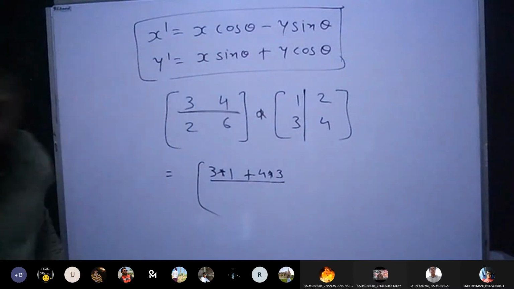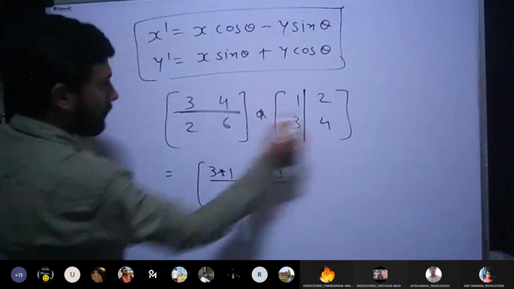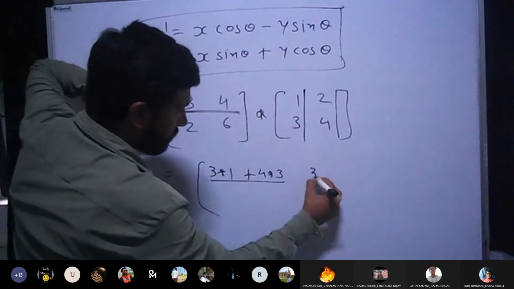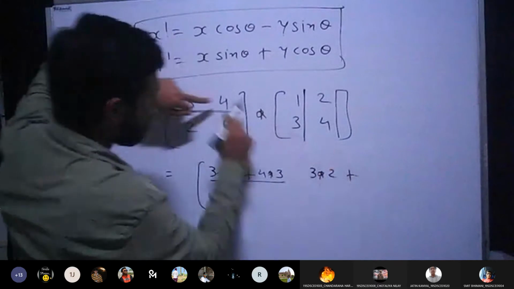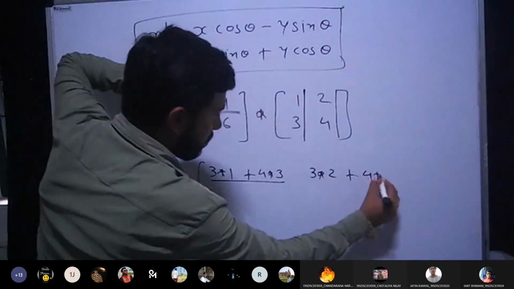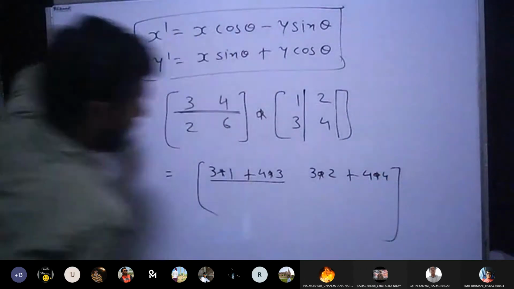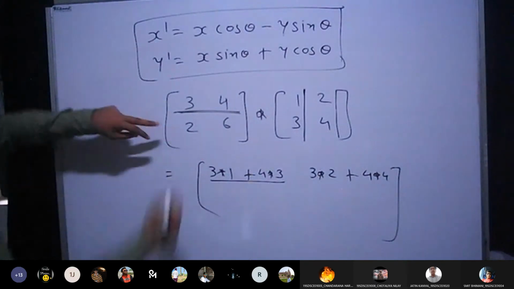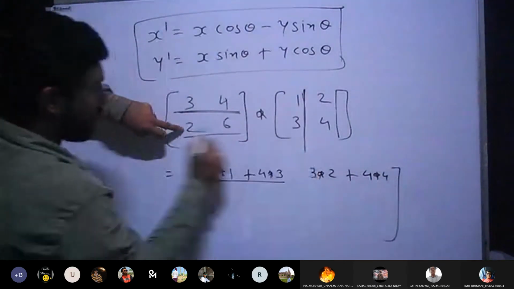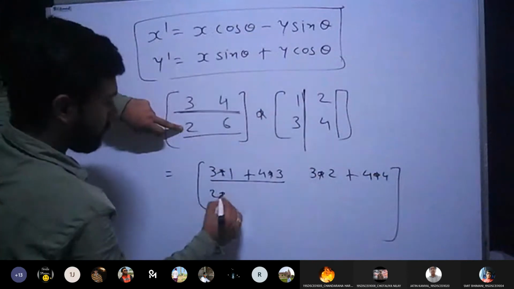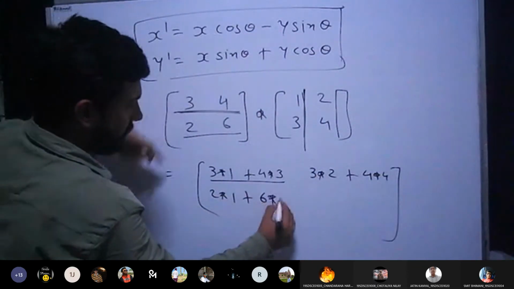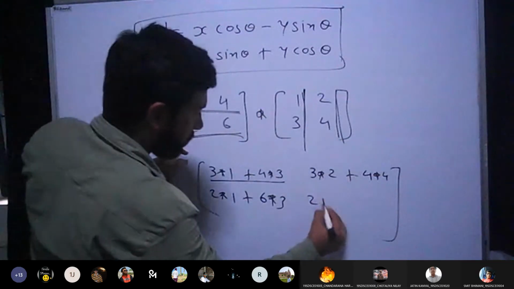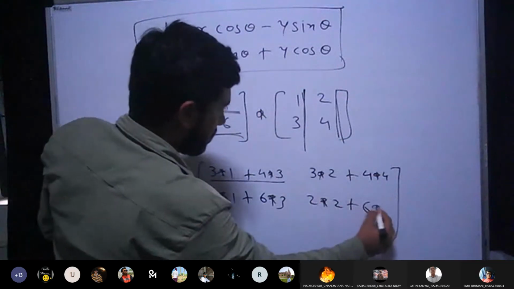Now to get the second element, you can go with first row with second column. So 3 into 2 plus 4 into 4. Now to get the first element of second row, you can use second row and first column: 2 into 1 plus 6 into 3. For next element, second row with second column: 2 into 2 plus 6 into 4.